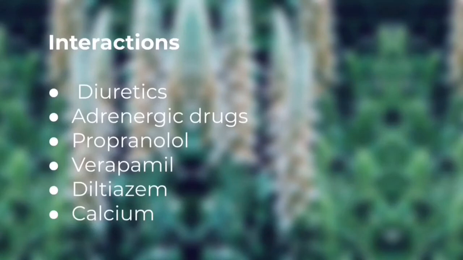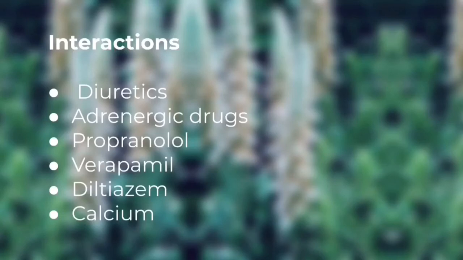Next is interactions. Digoxin should not be given along with these drugs. If the patient is taking diuretics, we should not give digoxin because it can cause hypokalemia. I hope you know what happens if hypokalemia occurs. It should not be given along with adrenergic drugs because it can cause arrhythmias.